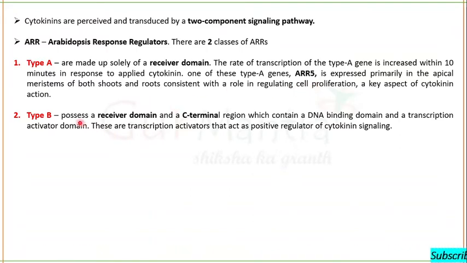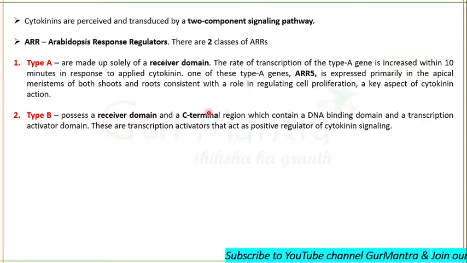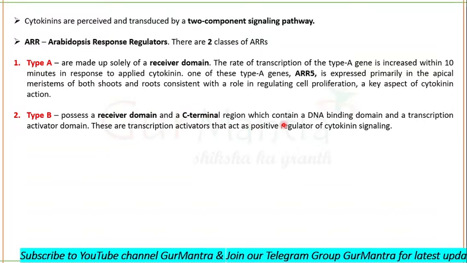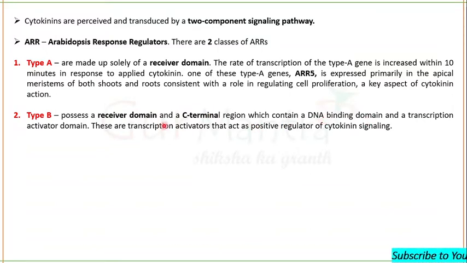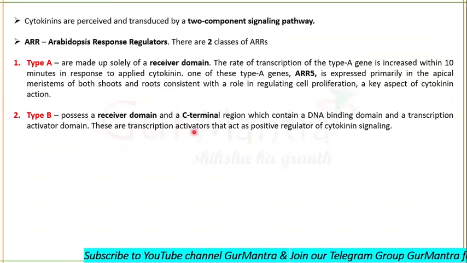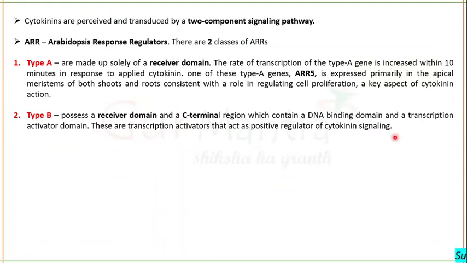And type B has a receiver domain as well as a C-terminal domain. This C-terminal domain contains a DNA binding domain and a transcription activator domain. So these are transcription activators that act as positive regulators of cytokinin signaling.